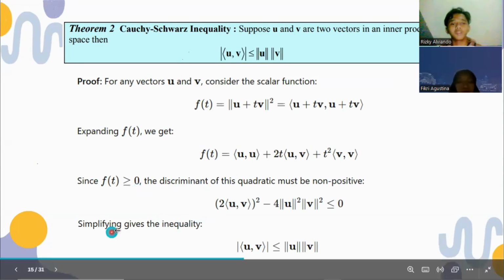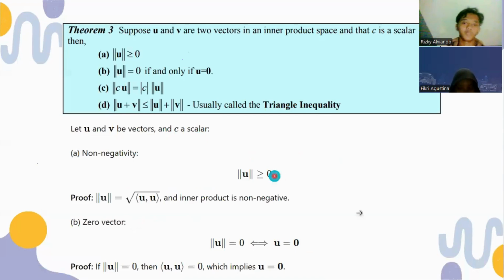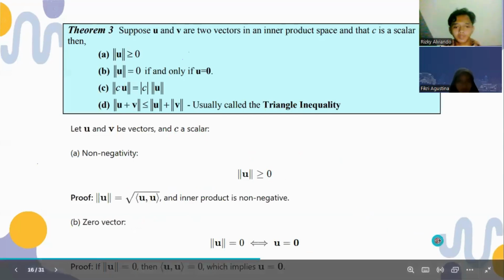And by simplifying, it gives the inequality, and we get this theorem. Okay, and next we also have theorem 3, as we noticed in the beginning. This is just a simple theorem and proof.